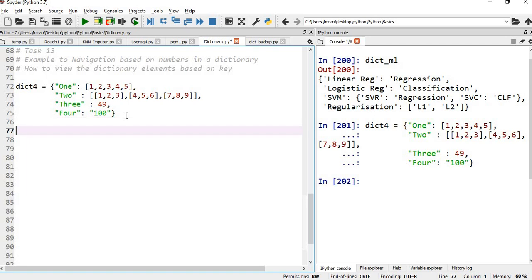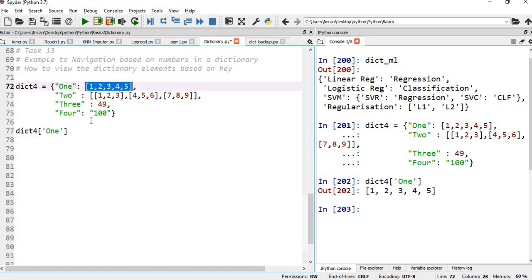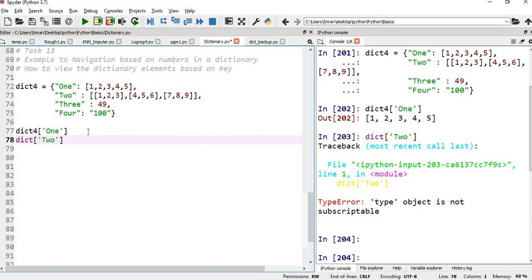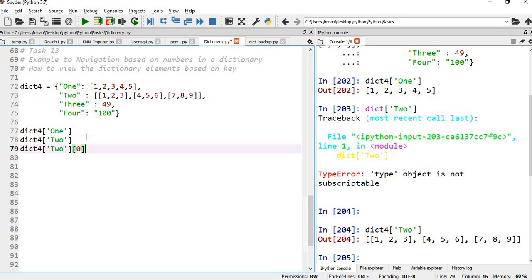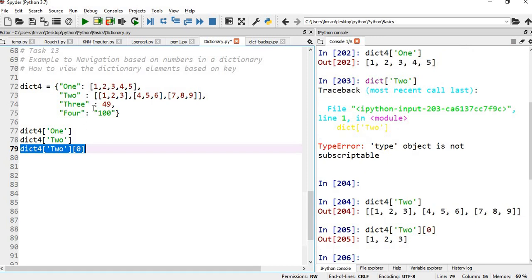This is my dictionary and I want to ask what is the value of dictionary 1. It will be this list. Now what will be the value if I pass 2? It will be 1 2 3 4 5 6 7, all the values of this second row will be printed. Now if I say 0, in this case it will throw me the first element.